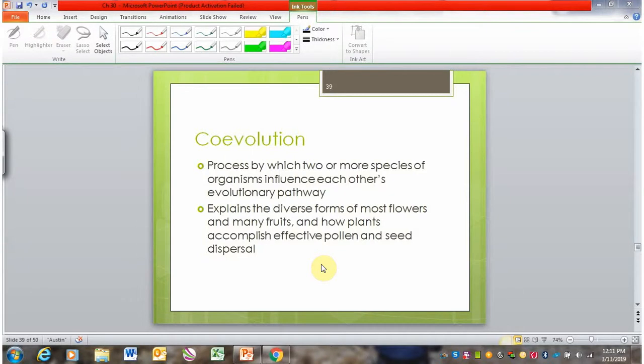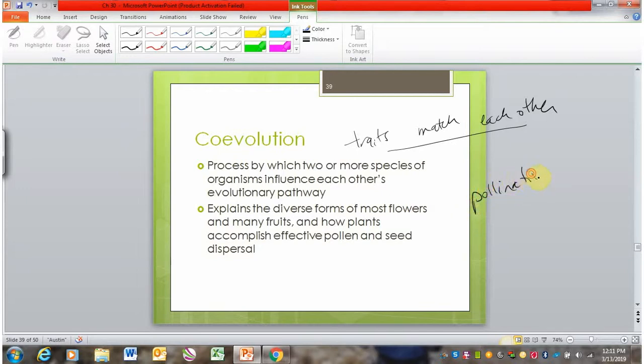Plants and animals have been highly influenced by something called coevolution. This is when organisms influence each other's evolutionary pathways, or we can think of it as traits evolving in ways that match each other. And again, plants and animals have co-evolved particularly complex relationships related to pollination and seed dispersal.